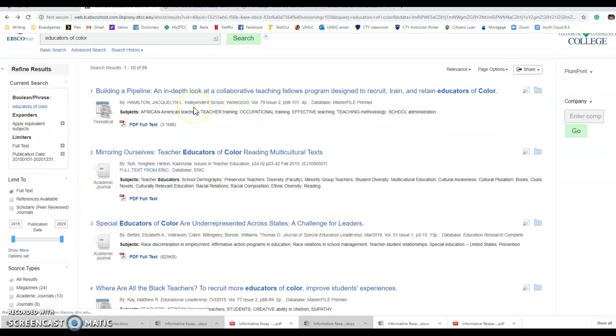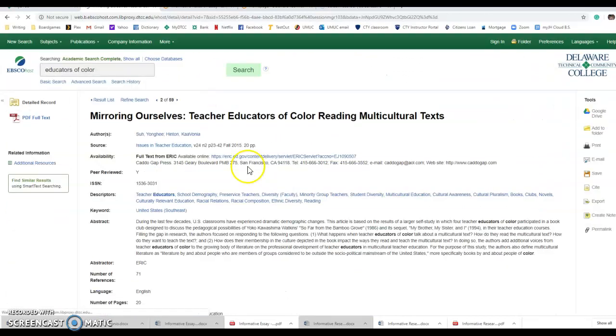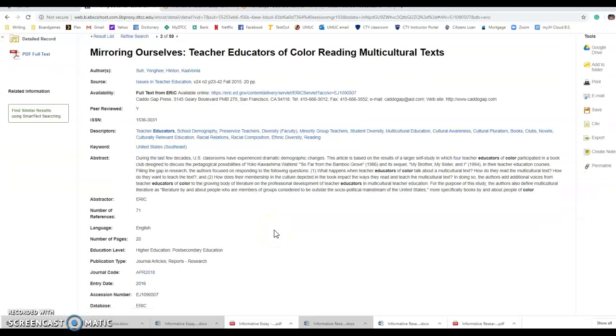When I go back, here's the second hit. So let's read about this. During the last few decades, U.S. classrooms have experienced dramatic demographic changes. Okay, fair. All right, so I'm looking at this. The results of a larger self-study in which 4 teachers participated in a book club designed to discuss pedagogical possibilities.